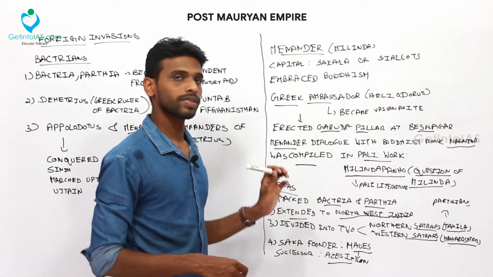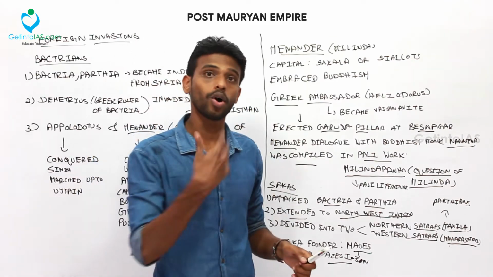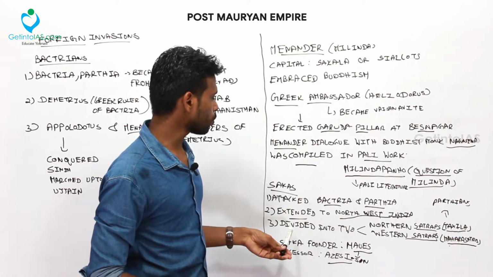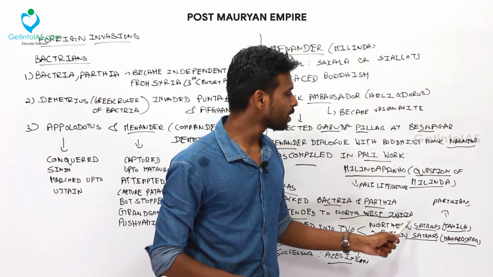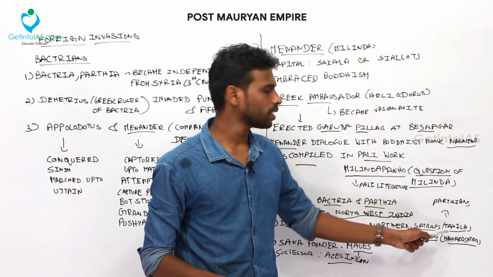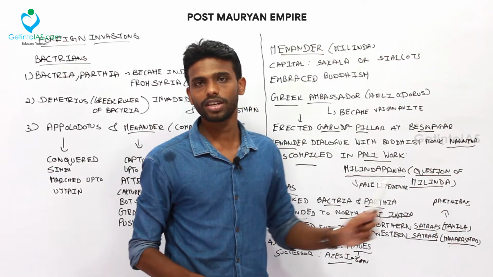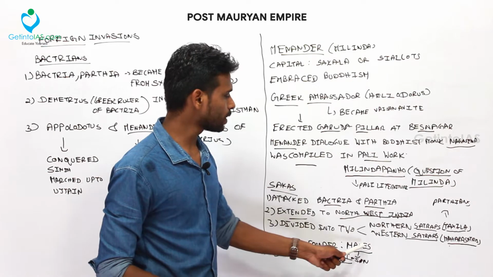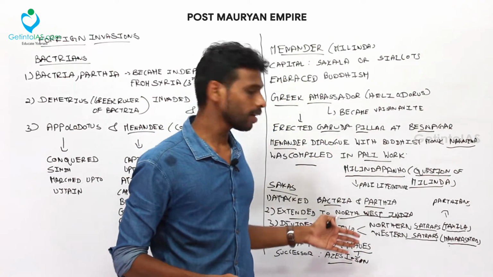and the Sagas. They attacked the Bactrians and Parthians and extended their empire up to the northwest. So they attacked the foreign invaders, and later they got revenge from the Parthians, because when they were divided into northern satrapas and western satrapas, the northern satrapas was headquartered at Taxila, which was attacked by the Parthians, and they captured the northern satrapas. Saga founder was Maurus, and his successor was his son Asus I. So this is about the foreign invaders and their attacks.